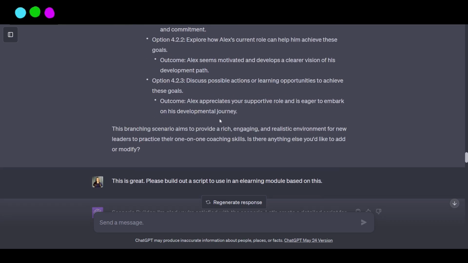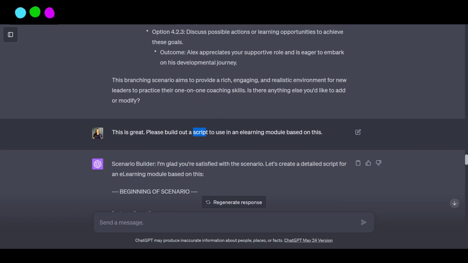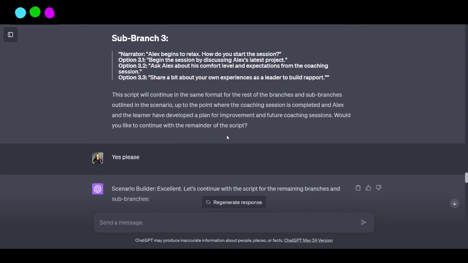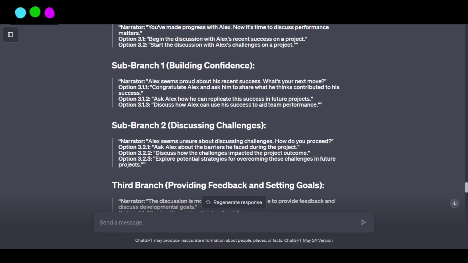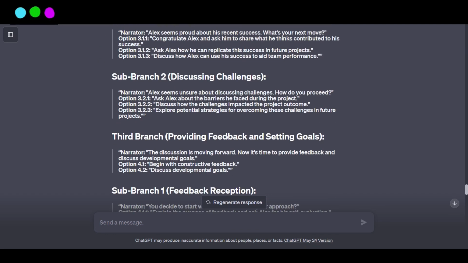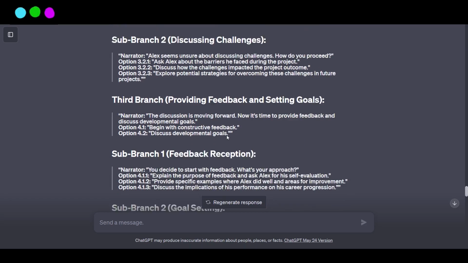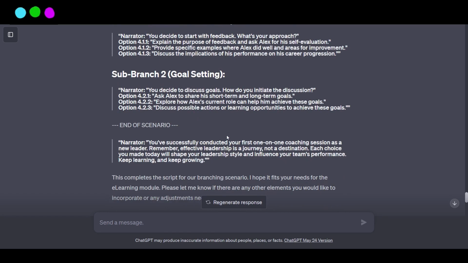And once that branching is fully built, then I can ask it to build a script for narrating, and it'll provide that as well. So it'll go through each of the branching ones. I didn't provide a lot of guidance on the tone or style that I wanted, but that's something you can definitely do to get these a little bit more aligned with what you're looking for.